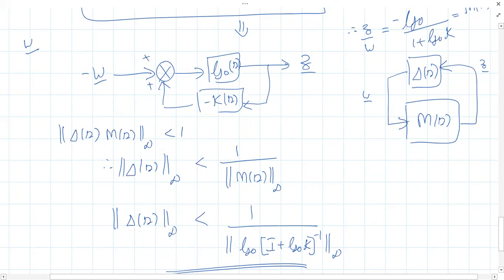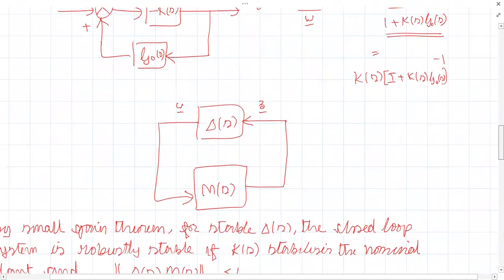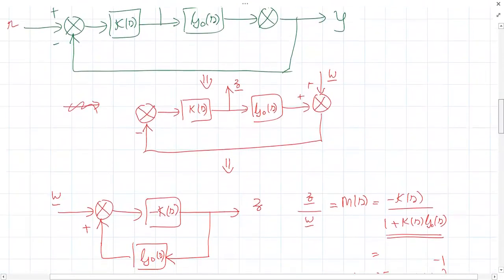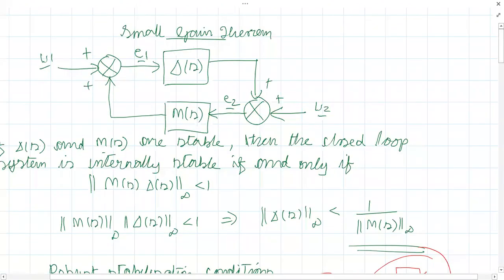Okay. So W means exogenous inputs. There may be some noise. Noise is an unwanted signal. There can be disturbance, which is another unwanted signal. There can be command signal R, which is the reference or command signal. All these things are grouped as W. But in the standard representation, we had W1 and W2, sir. Yeah, W1 and W2 just mean two groups of inputs. It is W1 bar, not a single W. See, W1 bar and W2 bar. Bar always means it is a vector.